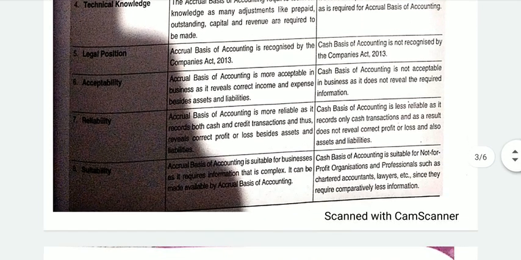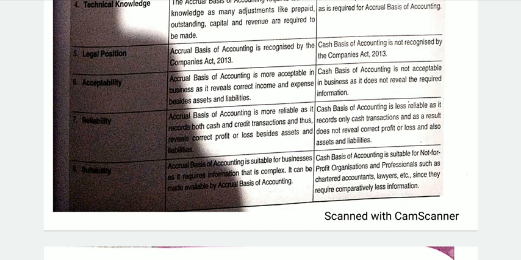This accrual basis is suitable for any kind of business because the information required is complex. Obviously we need to check what the outstanding expenses are, what the prepaid expenses are, and whether there is any accrued income, that means we have earned but have not received, and also whether there is any income which we have received in advance. So one needs estimates and expert knowledge while recording transactions on the basis of accrual basis.